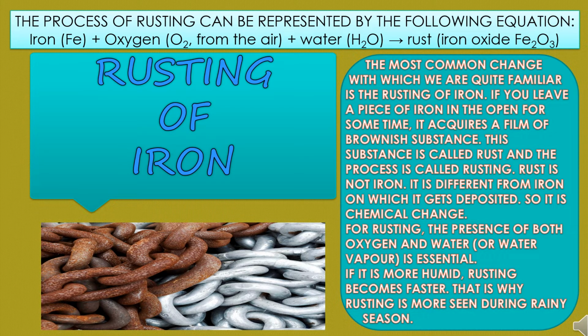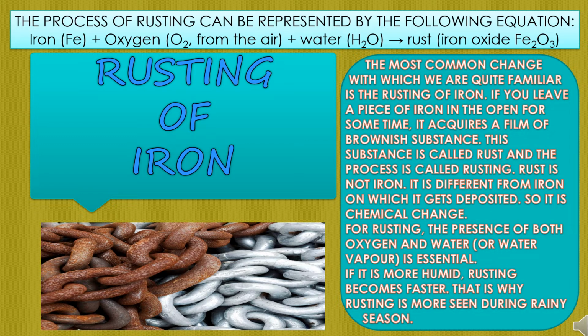Rusting of iron is also a chemical change. The most common change with which we are familiar is rusting. When an iron piece is left in the open atmosphere, after some days we observe a brownish substance deposited over it, which is rust. So we had already discussed that this rust is very different from iron, so it is a chemical change.